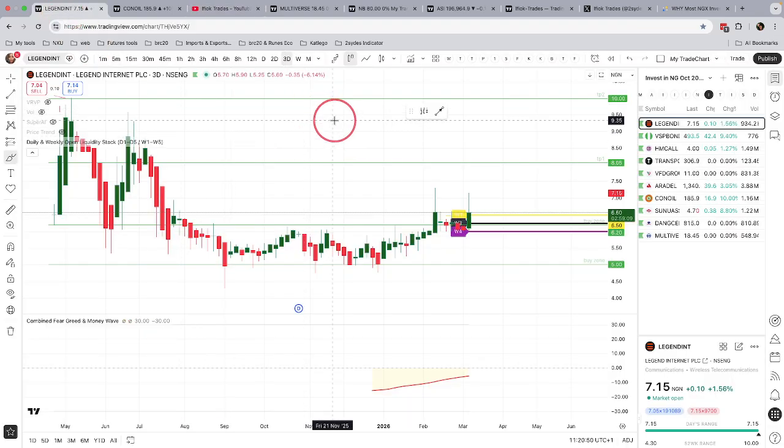Okay, so let's just go straight right into it without wasting any more time. So we're going to be talking about two concepts. Now, this concept is distribution and accumulation. I'm just going to make it very simple for you to understand. At accumulation it is best to buy, at distribution it is best to sell.